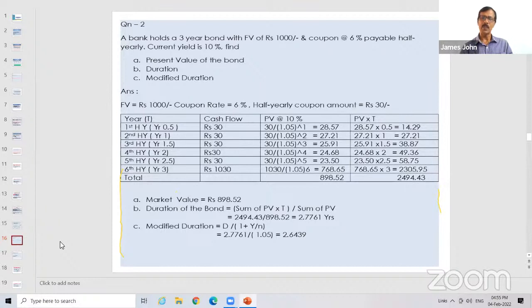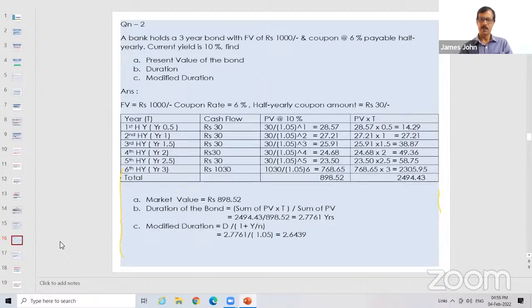Half yearly means N is 2, and y is divided by 2. See, I told you, if the coupon payment is annual, N is 1. If the coupon payment is semi-annual, N is 2. If the coupon payment is quarterly, N is 4. Am I clear? Here the coupon payment is half yearly.